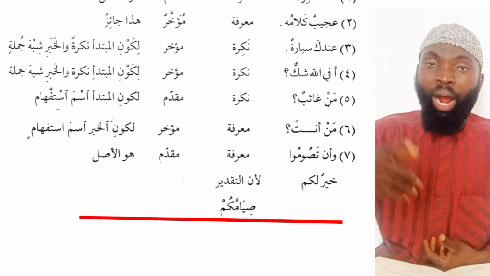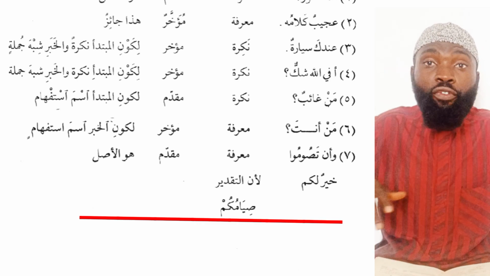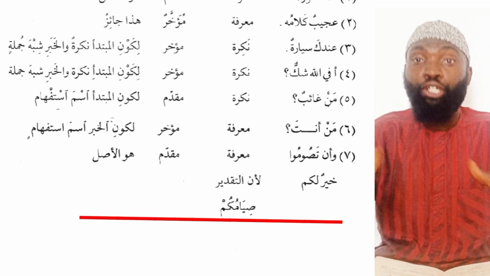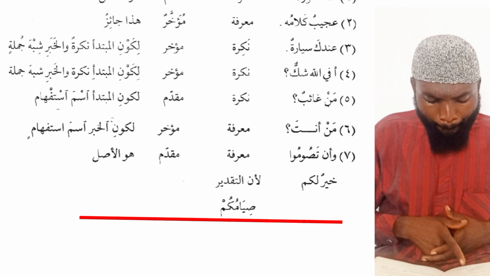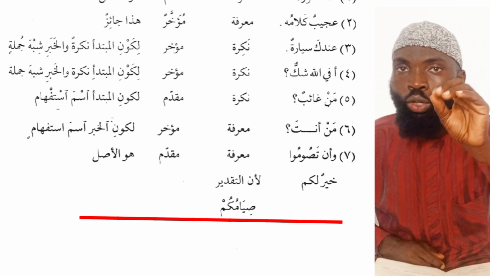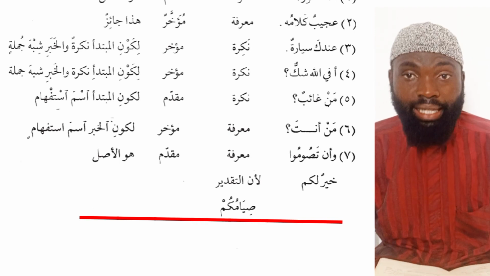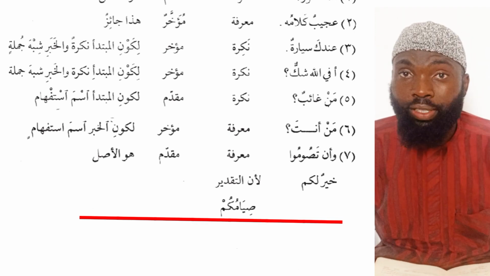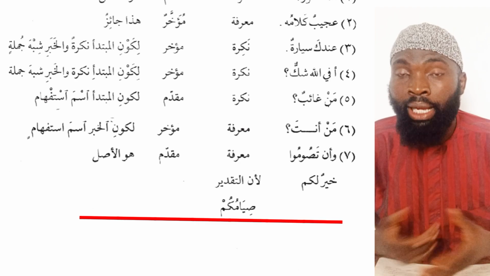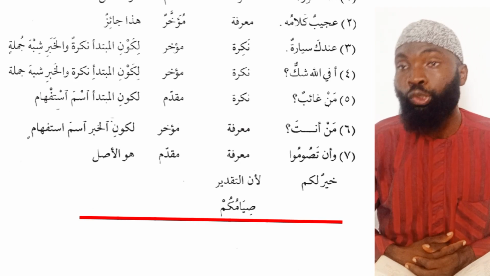Lastly, we have wa anta sumu khairul lakum. That you fast is better for you. So ma'rifatun li anna taqdira siyamukum khairul lakum. The noun here, the mubtada here is ma'rifa. It is what? Definite. This is because there is a hidden word there, which is siyamukum khairul lakum, your fasting is better for you.